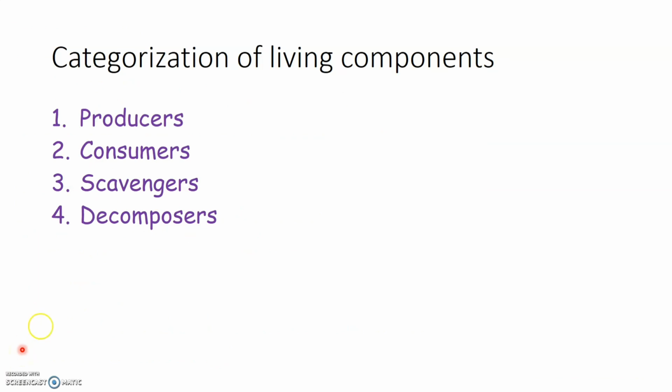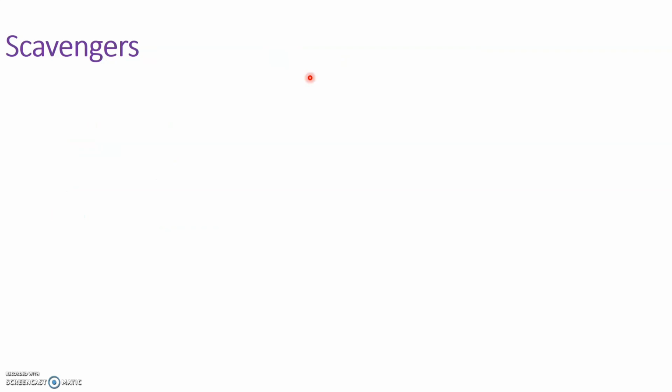So we have now learnt about producers and consumers. They are the categories of living components. We have also learned how consumers are further classified as herbivores, carnivores, and omnivores. Now we will learn about the third category of living components. They are known as scavengers.